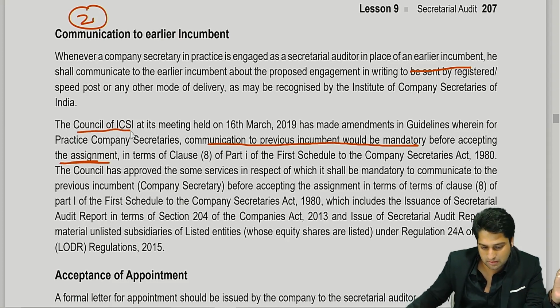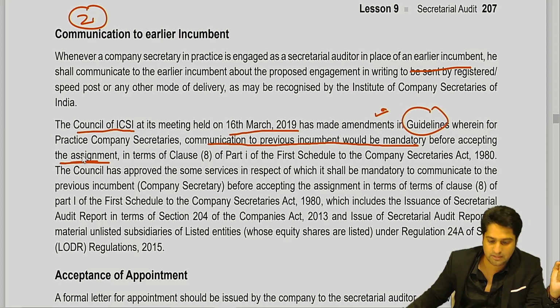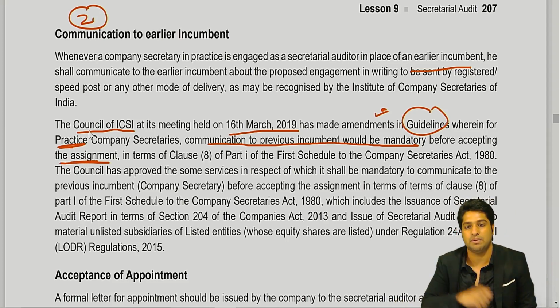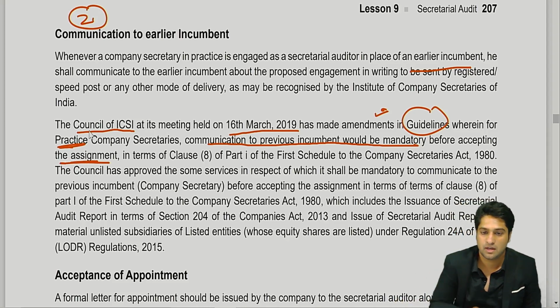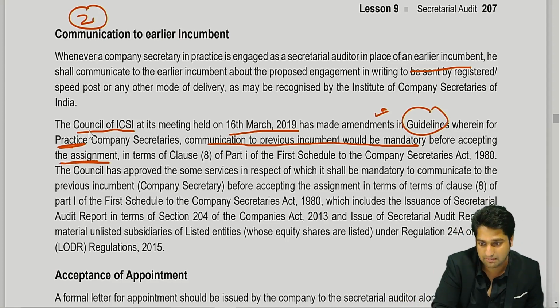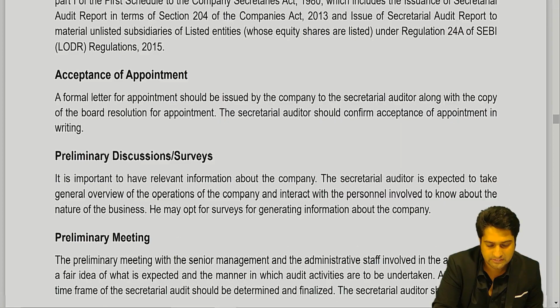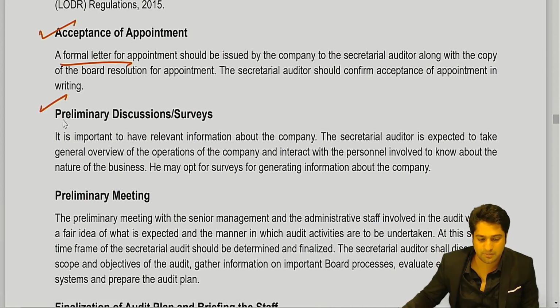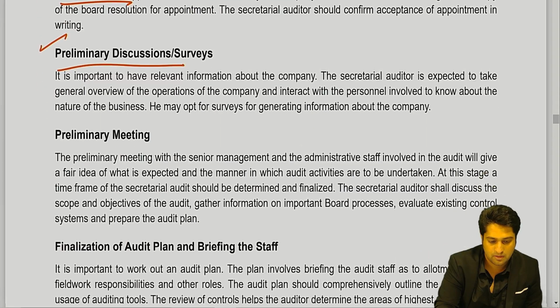As per the Council of ICSI at a meeting on 16th, they made an amendment to the guidelines, saying that it is a practice where we should mandatorily speak to the previous incumbent before we take up the assignment. Second, a formal appointment letter will be given and preliminary discussions would be made.